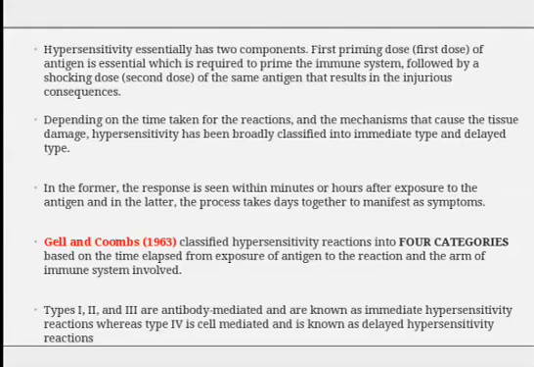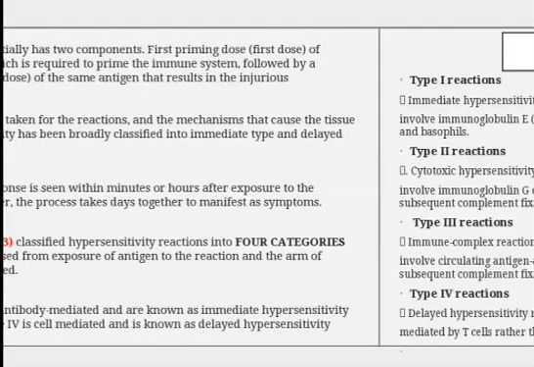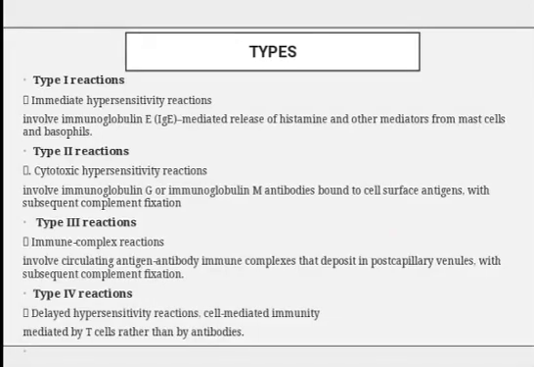Types 1, 2 and 3 are antibody mediated and are known as immediate hypersensitivity reactions, whereas type 4 is cell mediated and is known as delayed hypersensitivity reaction. Now we will see one by one what the types of hypersensitivity reaction are.